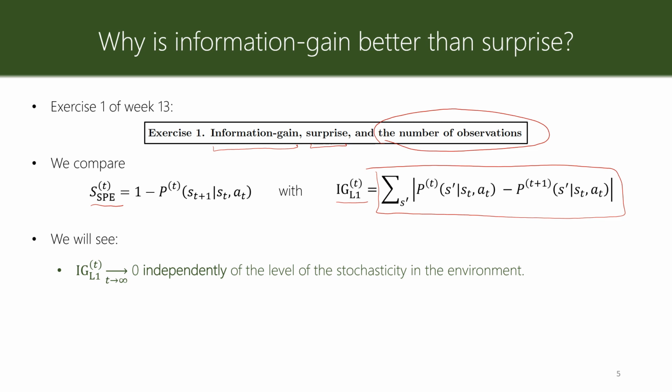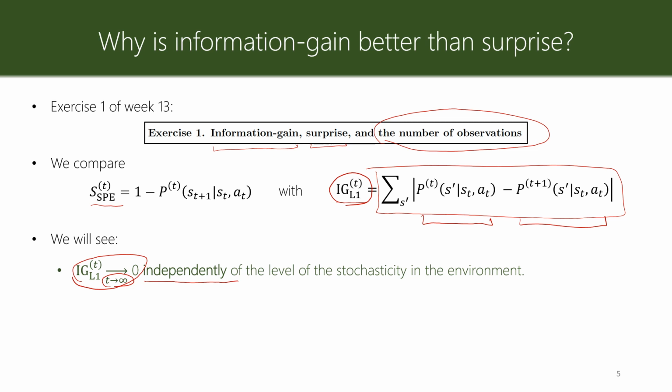In a very simple setup, the information gain converges to 0 as time goes to infinity, independently of the level of stochasticity in the environment. So no matter if the environment is stochastic or not, as time goes on and the agent collects experience and interacts with the environment, this term, the information gain, goes to 0. And the reason is basically because both of these converge to the same distribution,